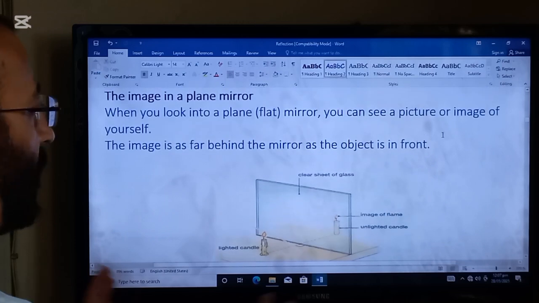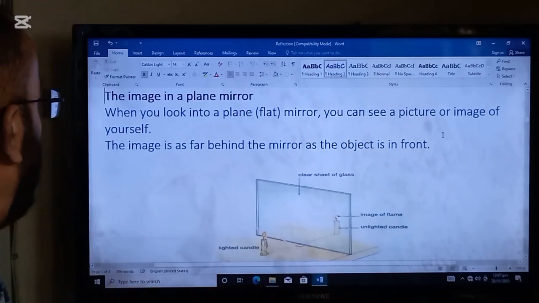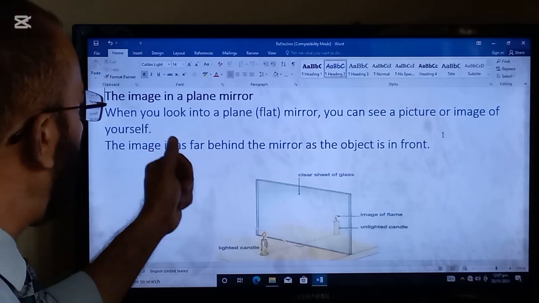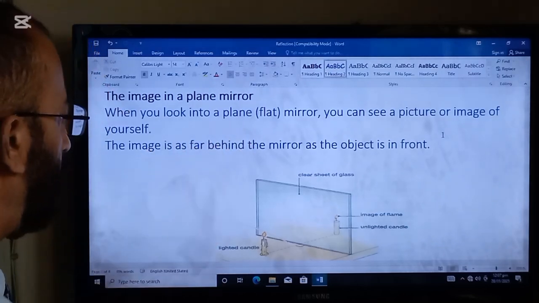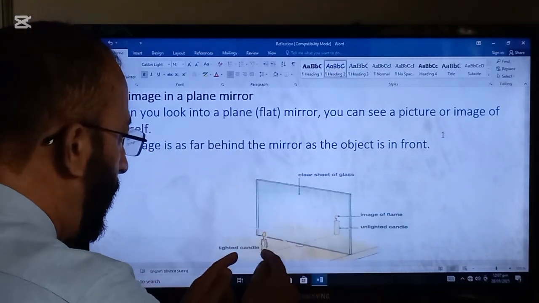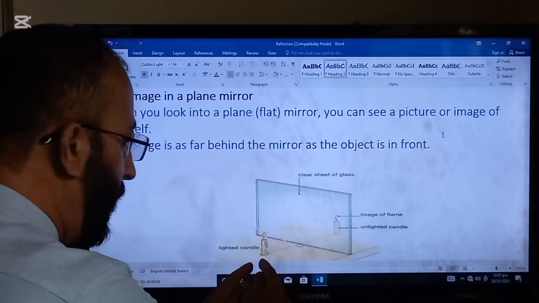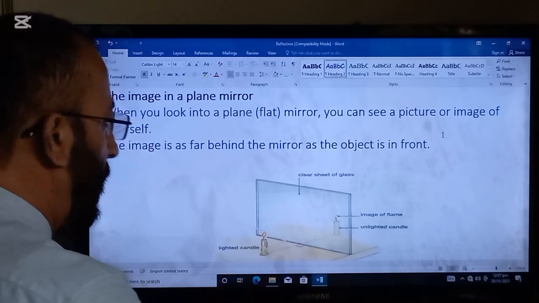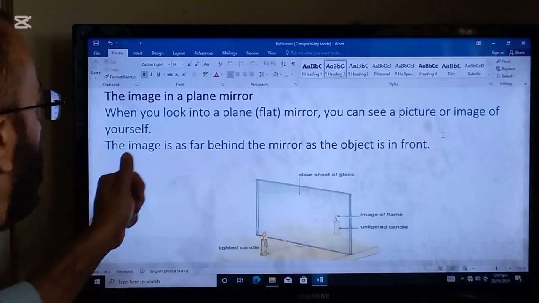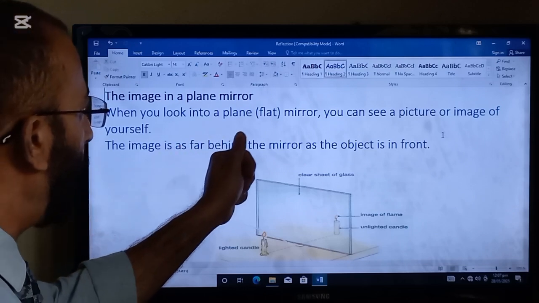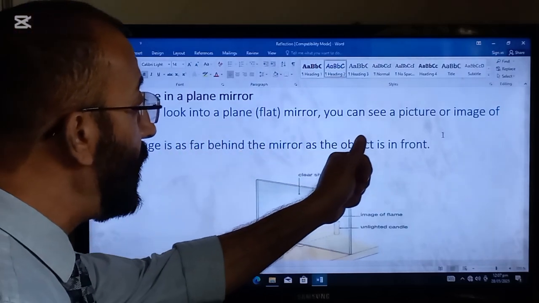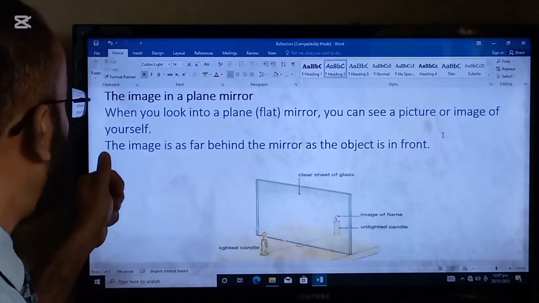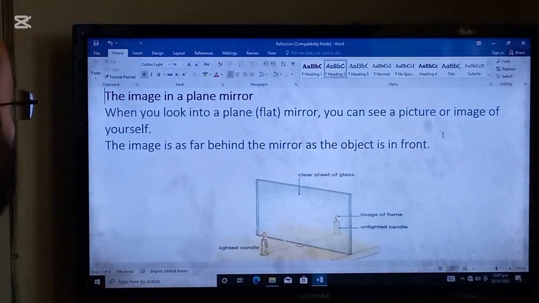Next topic which we are going to read in this lecture is the image in a plane mirror. So here is a plane mirror and you can see the reflection of the lighted candle in the mirror. When you look into a plain flat mirror, you can see a picture or image of yourself.